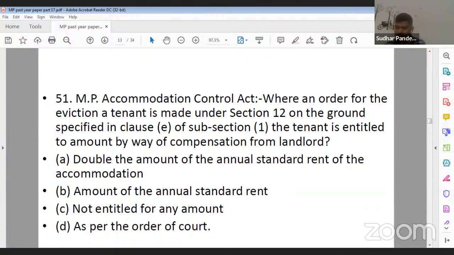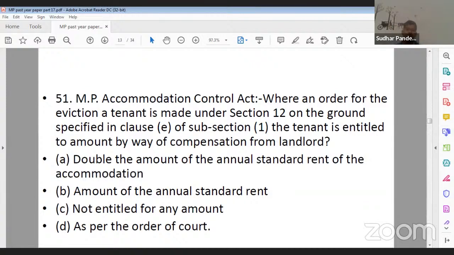Yes, Ankita Gupta ji, Section 11. For which question are you stating Section 11, Ankita ji? Now, option A, double the amount of annual standard rent of the accommodation. Option B, amount of annual standard rent. Option C, not entitled for any amount. Option D, as per the order of the court. So what should be the correct answer?